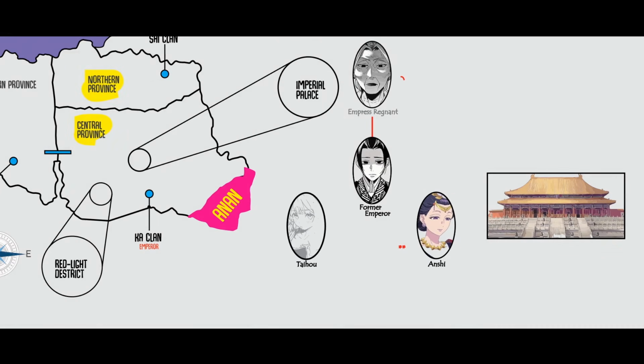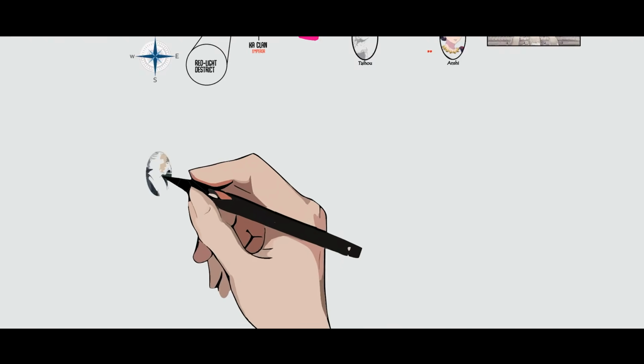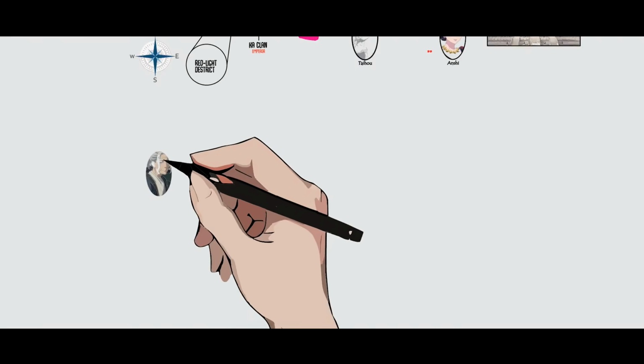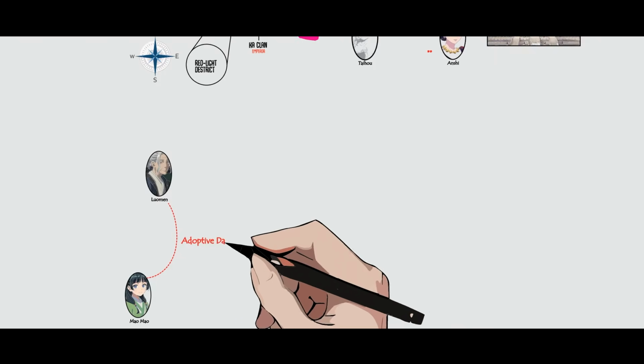For commoner girls, the options are more limited. Most are left to choose between three paths: working in the red light district, becoming servants for wealthier families, or entering the inner court as ladies-in-waiting. Only in rare cases, such as with Maomao, do we see women rising above these limits. Maomao, despite being a commoner, became a physician thanks to her adoptive father, who passed on his knowledge and training.